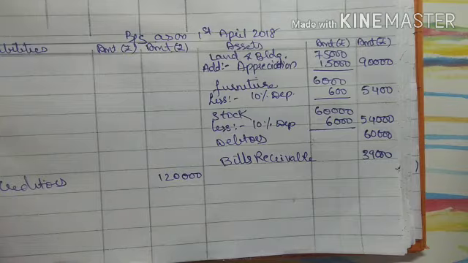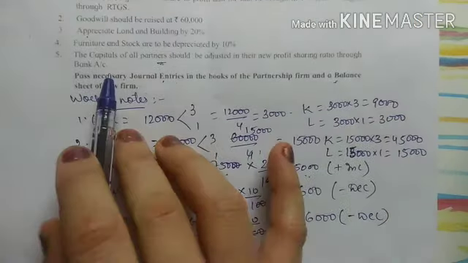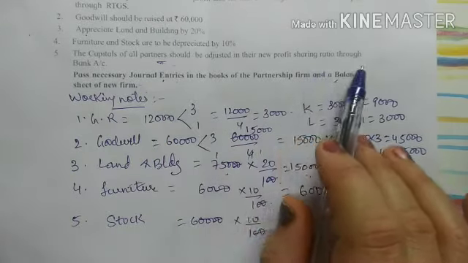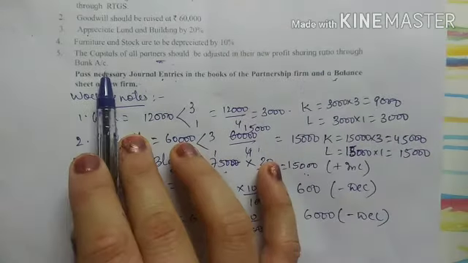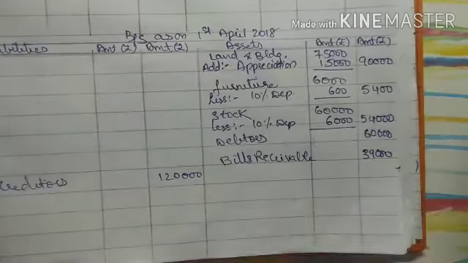Okay, now see the next adjustment. Now next adjustment is for the capital of all partners should be adjusted in their new profit sharing ratio through bank account. Now for this adjustment we will first have to calculate the new ratio.